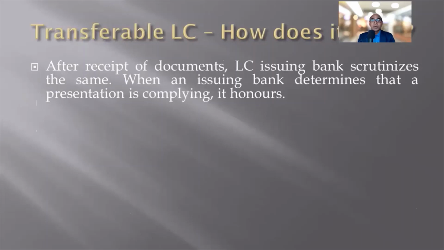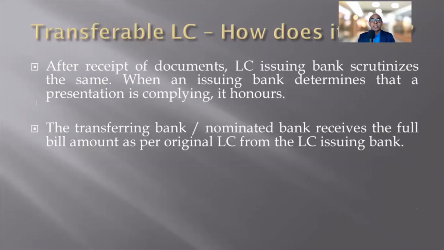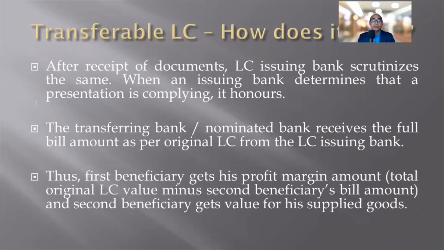After receipt of documents, the LC issuing bank scrutinizes the same. When an issuing bank determines that a presentation is complying, it honors. The transferring bank, the nominated bank, receives the full bill amount as per the original LC from the LC issuing bank. Thus, the first beneficiary gets his profit margin amount, the total original value minus the second beneficiary's bill amount, and the second beneficiary gets the value of his supplied goods. So thus the entire transferable LC gets completed.